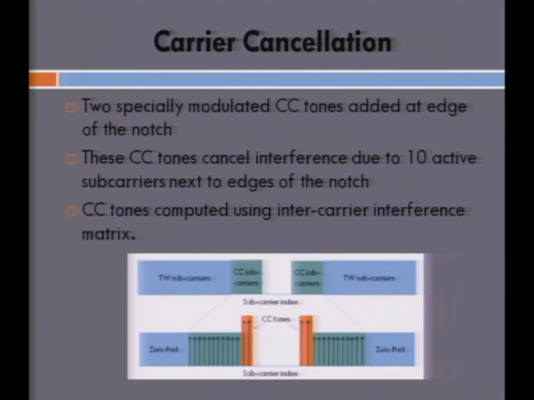Moving on to the second technique in IAPFT, it is the carrier cancellation scheme. So like I said, there are two specially modulated tones introduced at the edges of the notch for carrier cancellation. These CC tones are basically computed using the 10 neighboring subcarriers from the notch, and they're computed using the intercarrier interference matrix, which is basically supplied for a particular NCFDM system with a fixed FFT size and so on.